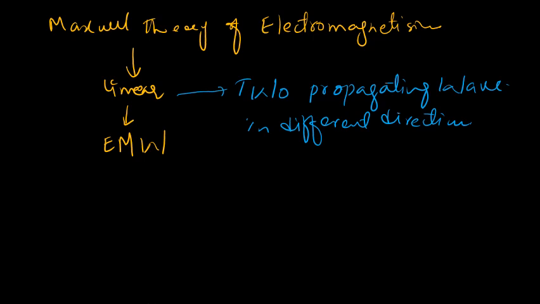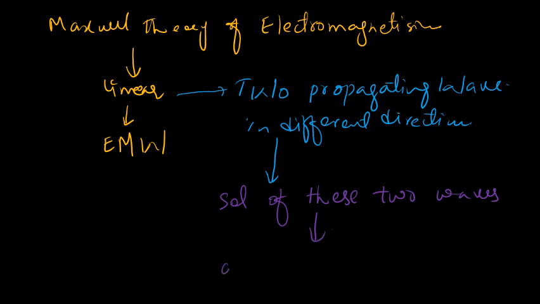So the sum of these two solutions will also be a solution, as we already know that this theory is a linear theory. These two waves, which are solutions of electromagnetic theory, together are also another solution.